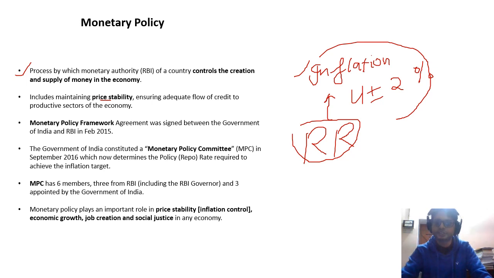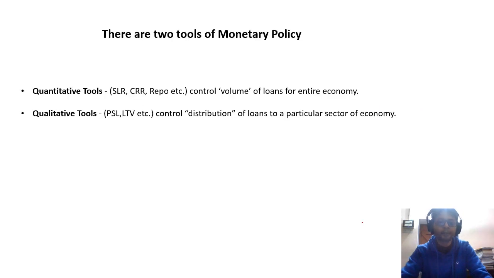Moving on to the next slide, we see that there are two types of monetary policy. What are the two types? The first one is quantitative and the other is qualitative. Quantitative is controlling the volume of loans for the entire economy, that is macroeconomics, a larger picture. And qualitative is generally dedicated to a particular sector of the economy, distribution of loans, not volume of loans. So there is a difference between these two.